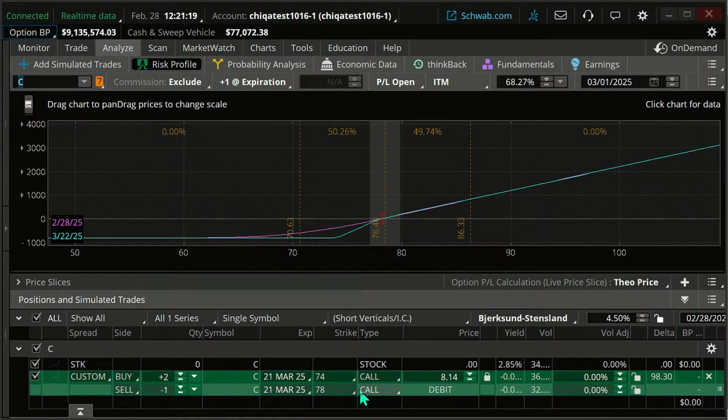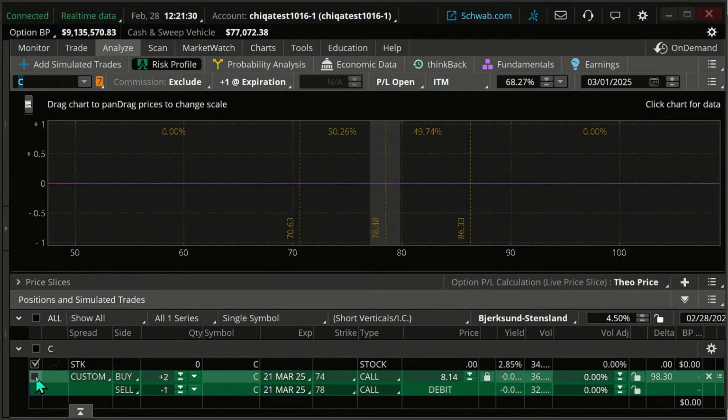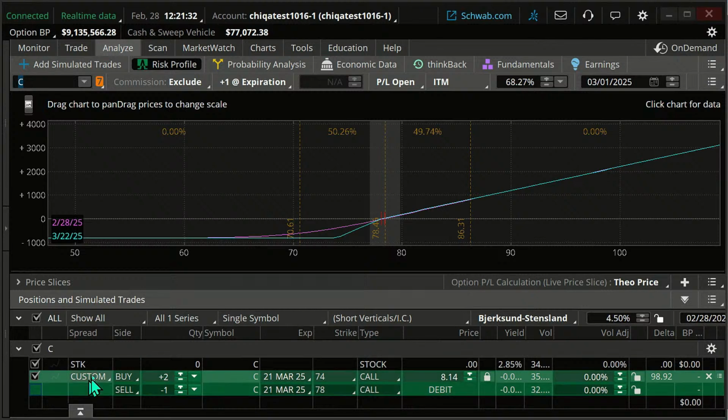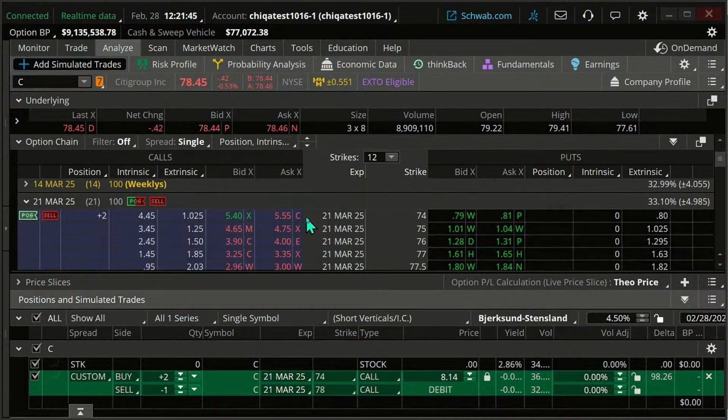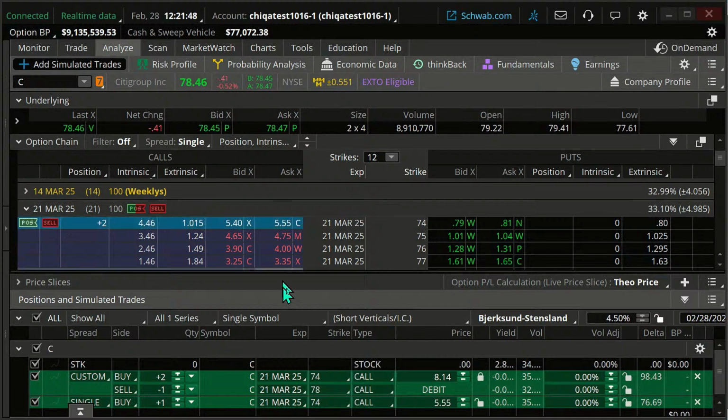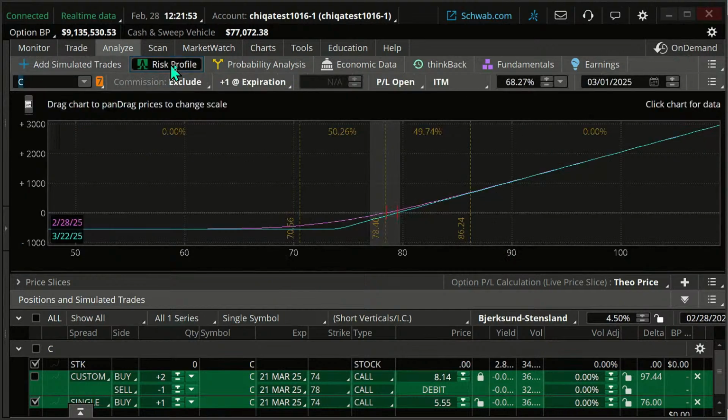And the question is, can you discuss why one might select this strategy versus a single long call? Well, let's do that. Let me see if I can figure out how to do this. Let me go to add simulated trades, and just to compare apples to apples, I'm going to do a 74 long call, and then go back to our risk profile. Okay, so looks pretty similar.